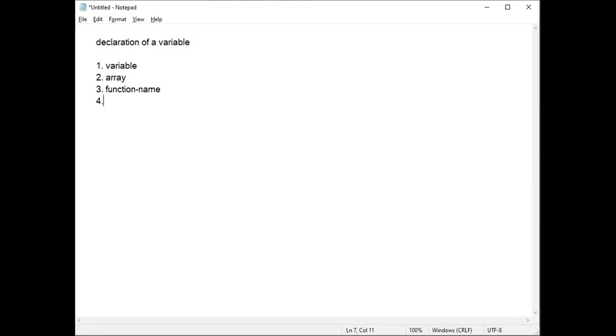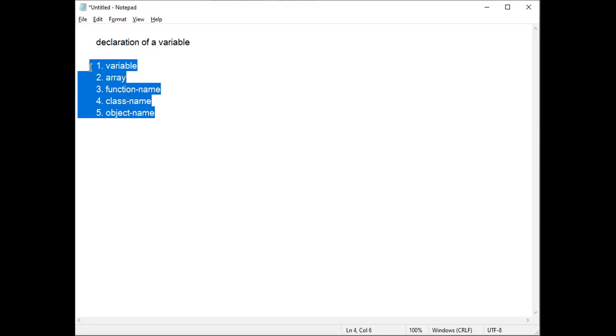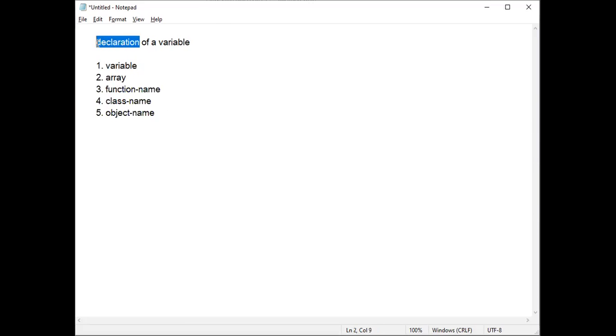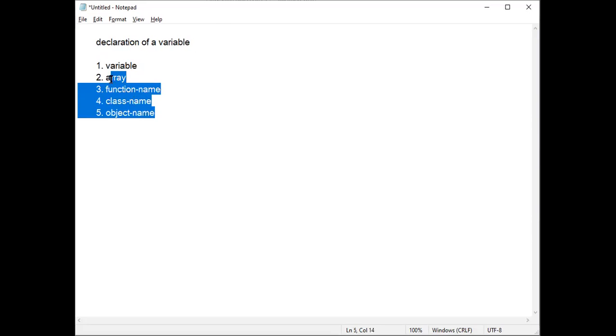Then class name is an identifier. Last, what we are going to discuss is object name, so object name is an identifier. There are still many identifiers; I'm just giving these examples: variable name, array name, function name, class name, object name. For these, wherever you are writing identifiers, we come across the concept of declaration.